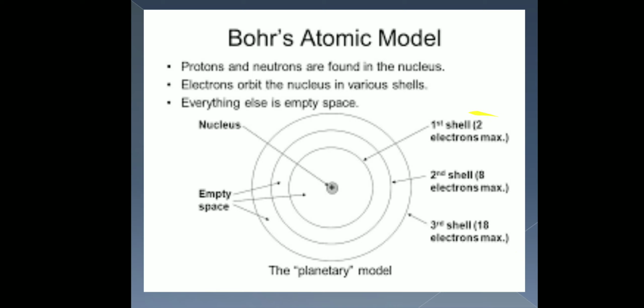This number depends on the formula 2n squared, where n is the number of the shell. The shells are also termed K, L and M: the first is denoted by K, the second by L and the third by M when writing the electronic configuration.